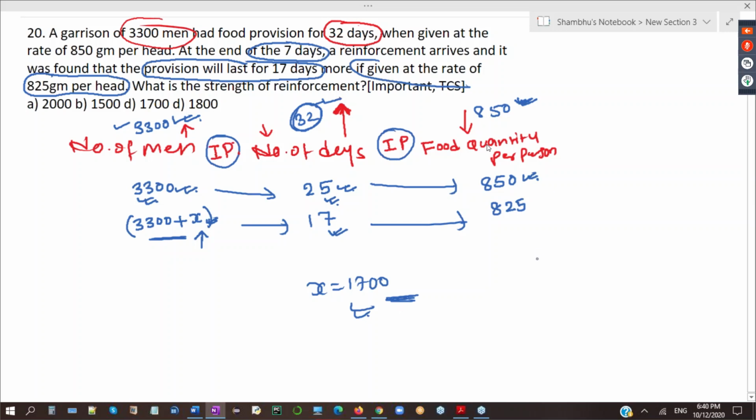How is this indirect? You have some limited food. If you want that food to last for more days, per person will have to eat less quantity. If you eat less quantity, then it will go for more days, isn't it? Ayush, if they eat like demons, it will get over in just 1 or 2 days, right? They have to eat less quantity. So this is indirect.